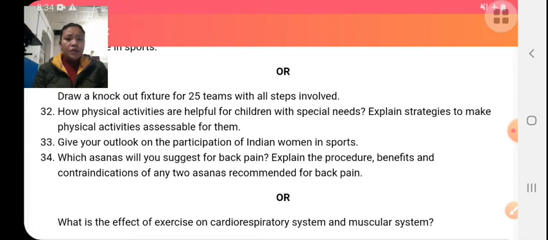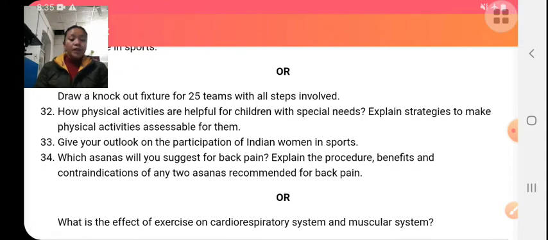Resting pulse decreases. If we do exercise, the resting pulse rate decreases. Therefore, the heart is not stressed during the normal workout. Faster adaptation to working load. If we do exercise, the heart can adapt to the working load easily. Therefore, there will be a quick adjustment of our heart according to the body's needs. Return to normal pulse quickly. Increase in hemoglobin. If we do exercise, the hemoglobin in the blood will increase.